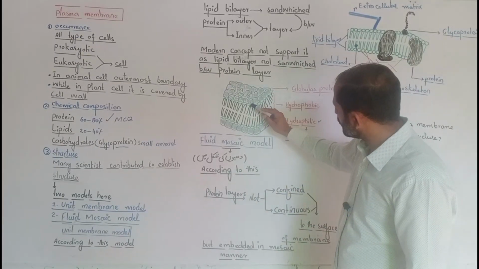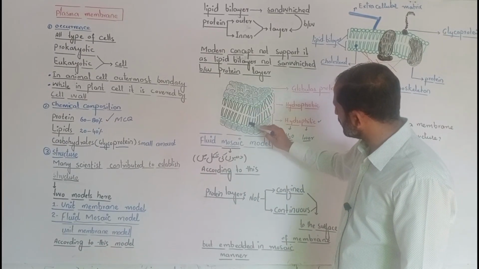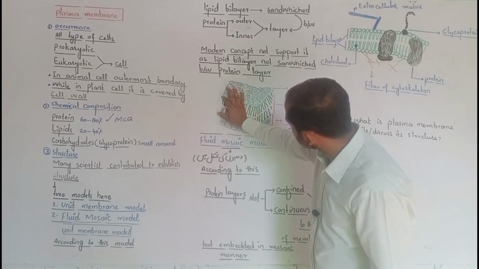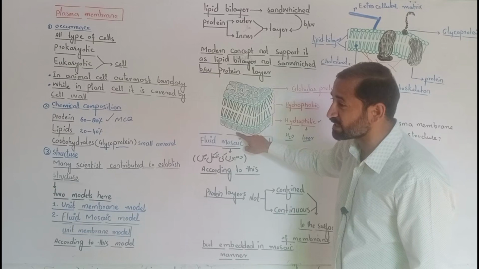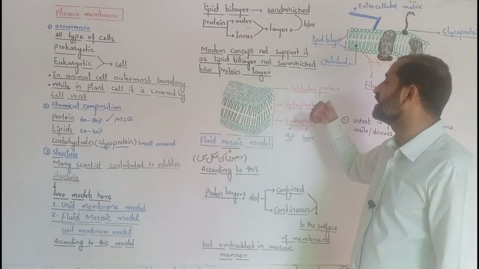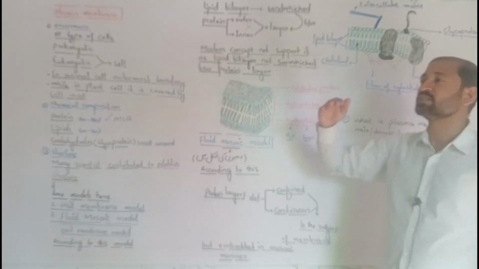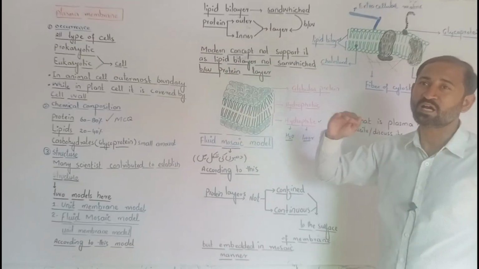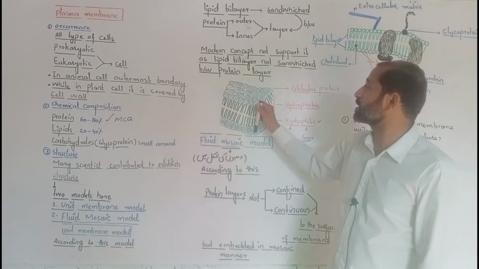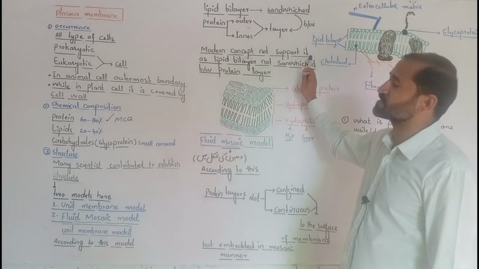So from that point to that point, this is a lipid bilayer. Outer layer is also protein and inner layer is also protein. It means that according to this model, the protein layer is in a continuous way over the lipid layer. But modern concept does not support it.